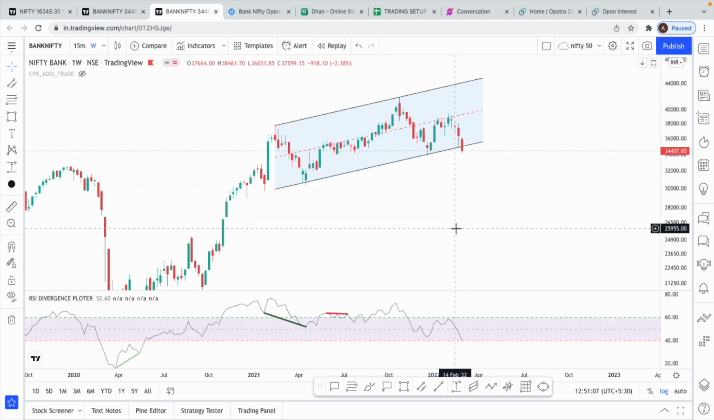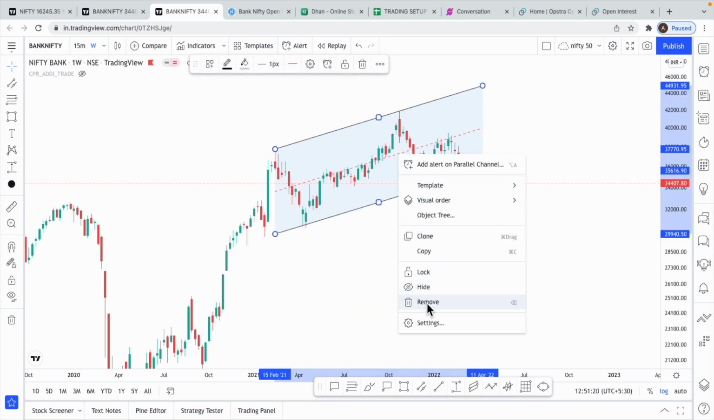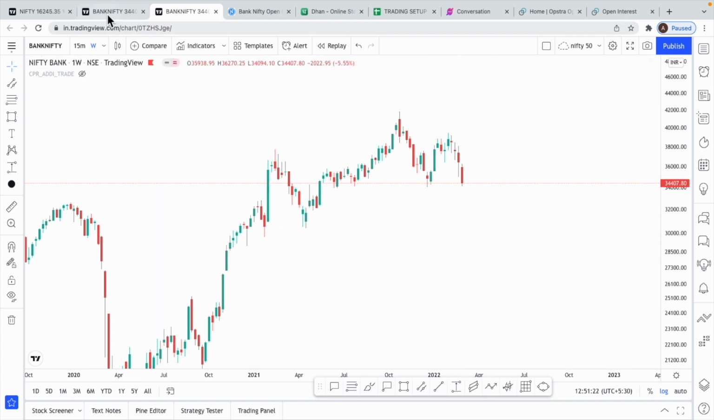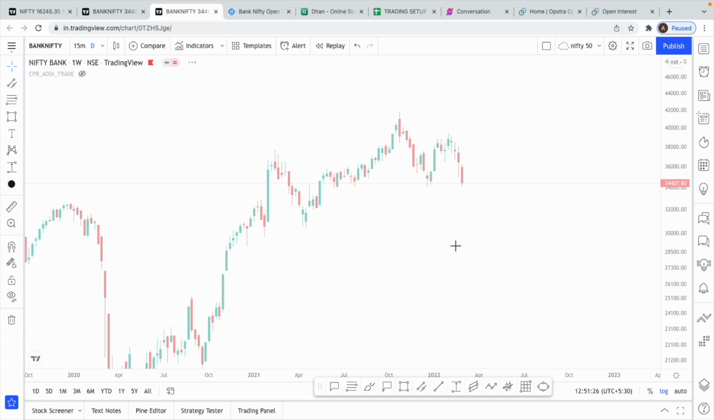But even on the weekly time frame, Bank Nifty is looking bearish. We are about to cross RSI below 40.42. So this is with the weekly time frame. We have broken one important channel. Now shifting down to our daily chart.